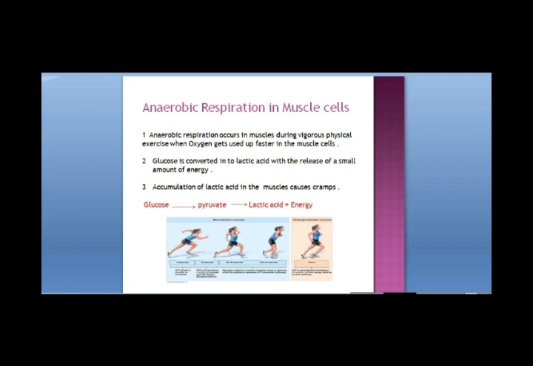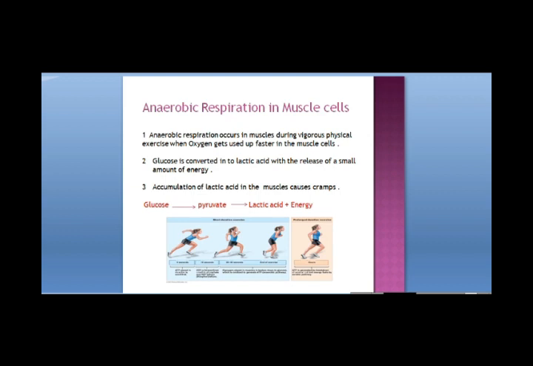So here the glucose is broken down into pyruvate, an intermediate. Then pyruvate is further broken down into lactic acid and energy. Less energy is produced in this case also. One glucose molecule produces only 2 ATP molecules. So this lactic acid gets accumulated in the muscles. The sudden buildup of lactic acid in the muscles causes painful muscular contraction, muscular cramps.